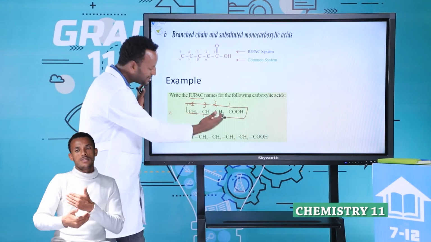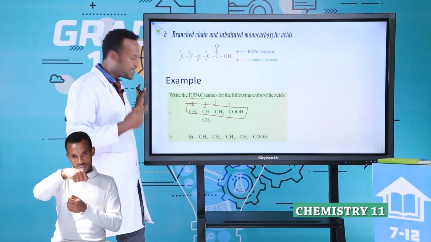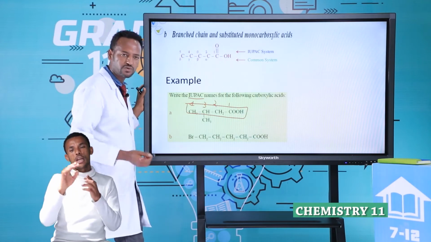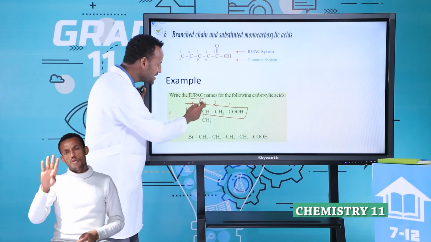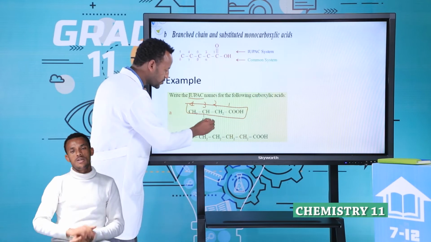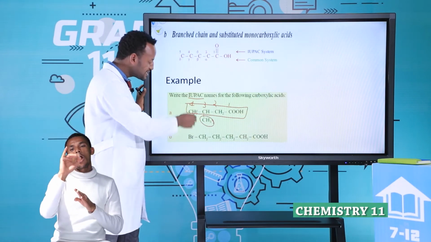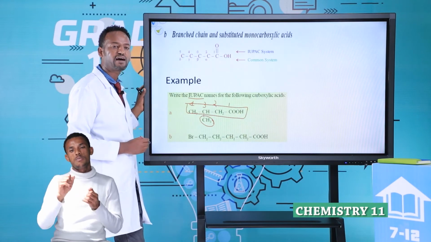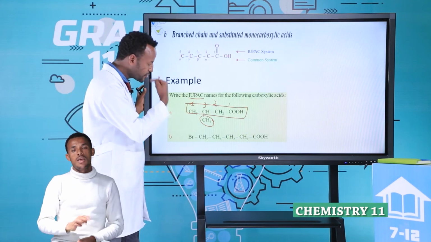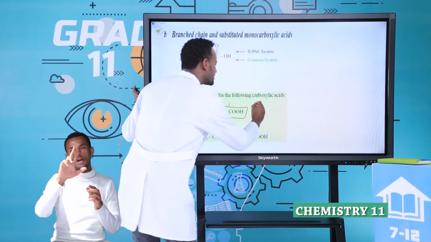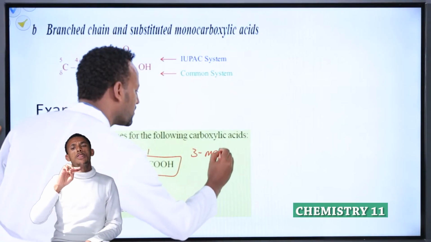Next, is there any side chain? Yes. In which position? In number 3, this is CH3. In the IUPAC system, when CH3 is present, the name is methyl. In the third position, therefore 3-methyl.